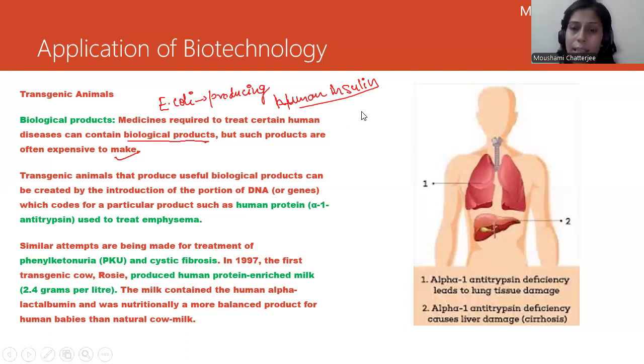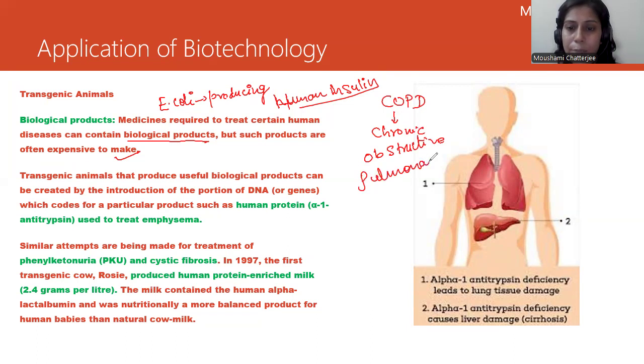All these are the diseases. You can make a note here of COPD, which is not in your NCERT, but I'm mentioning it here: chronic obstructive pulmonary disease. And liver disease, or liver cirrhosis, which I've already mentioned in point number 2. This is very important, and the deficiency is a genetically inherited disease.